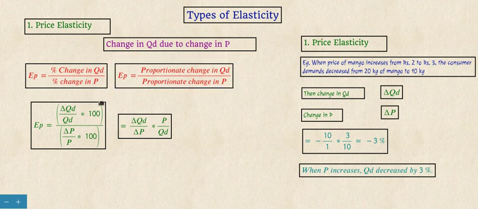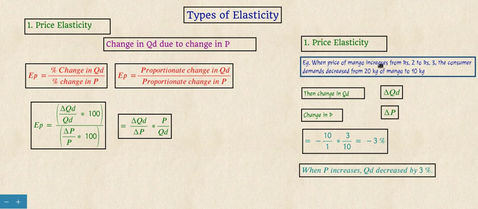Similarly, it has been arrived at as delta QD divided by QD into 100, divided by delta P divided by P into 100. So when we simplify it, the 100 gets cancelled, we get delta QD divided by delta P, and this P goes into the numerator, so P by QD. Let's see this with an example.